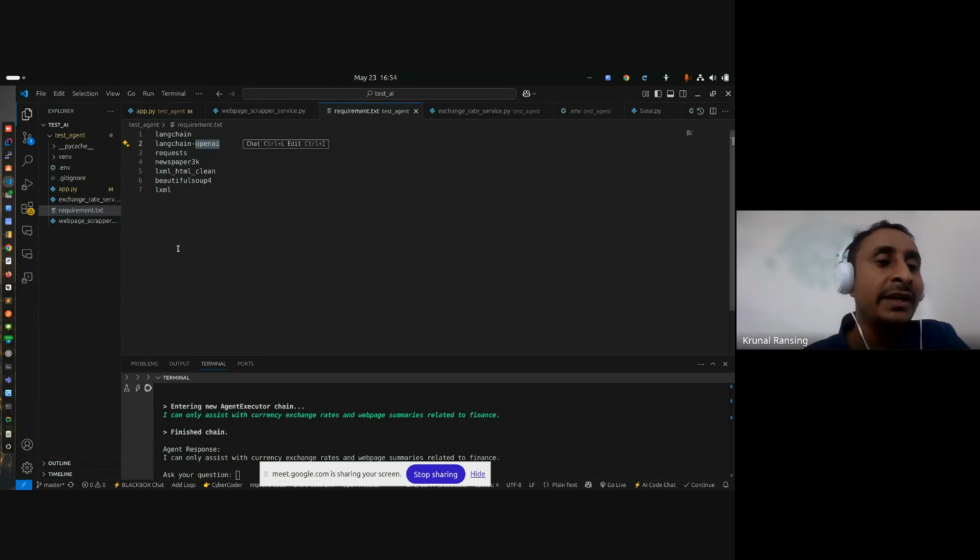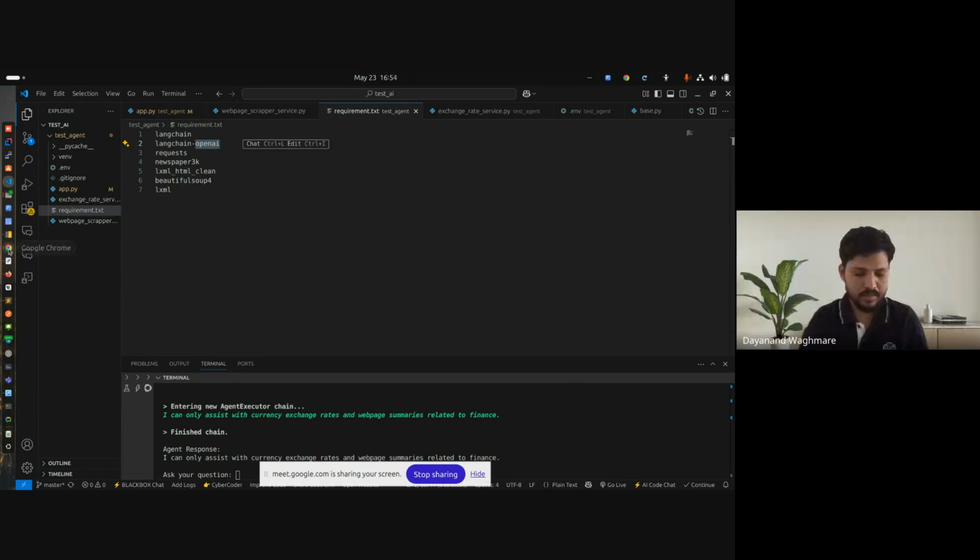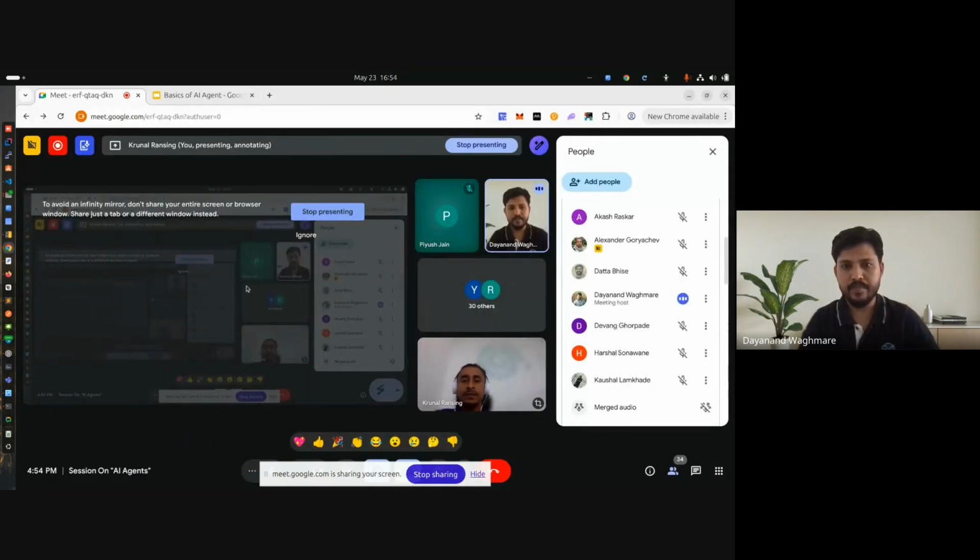Only one thing we need is the OpenAI key. So I will check and see how I can provide you some test key or something like that. You can take this repository and try on this. You can create your own tools. Whoever wants to practice on that, we will share this.